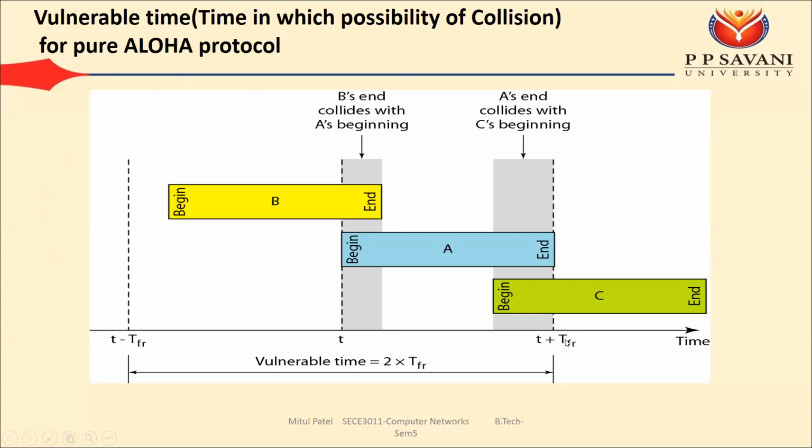Okay. So how we can get this time? Here we have the end time, here we have the starting time. And if you want to know the time duration, what you have to do? End time minus starting time. So T plus TFR minus T minus TFR. So tomorrow TT cancel થઈ જશે, and finally your answer is TFR plus TFR. So it is 2 into TFR. Okay. So our vulnerable time is 2 into TFR.